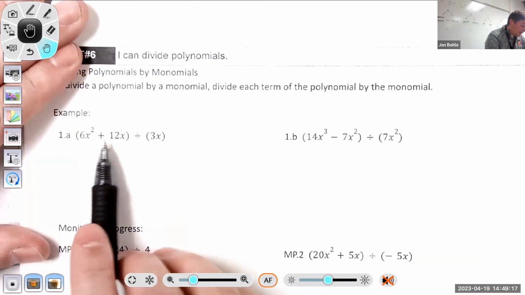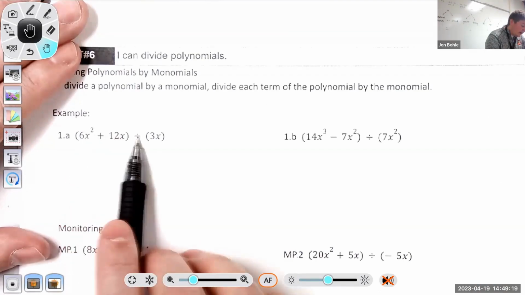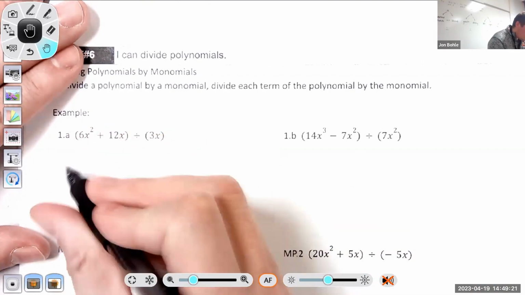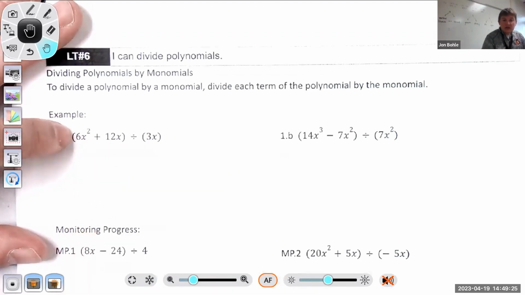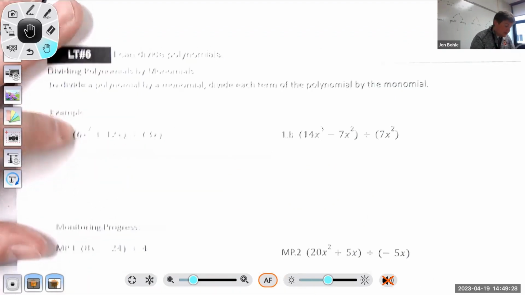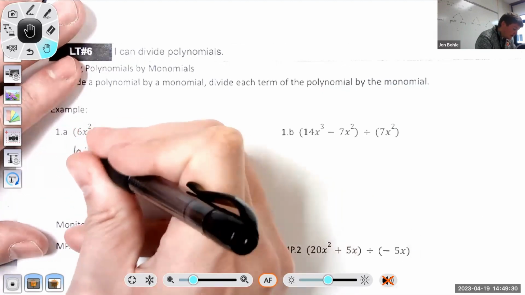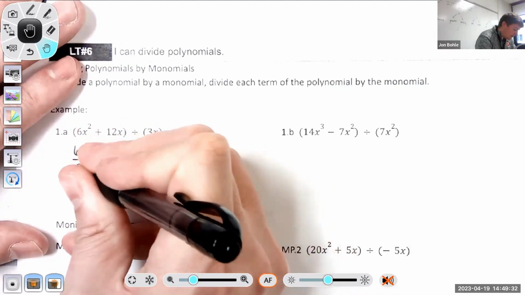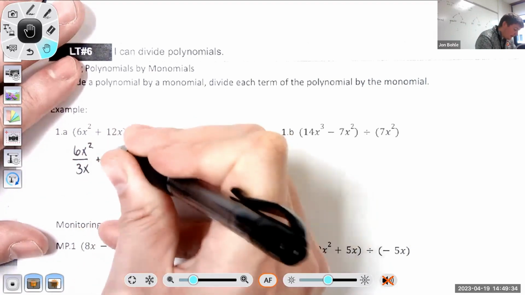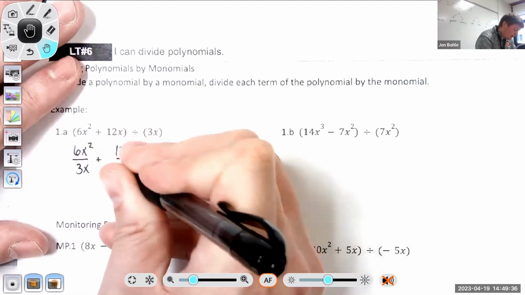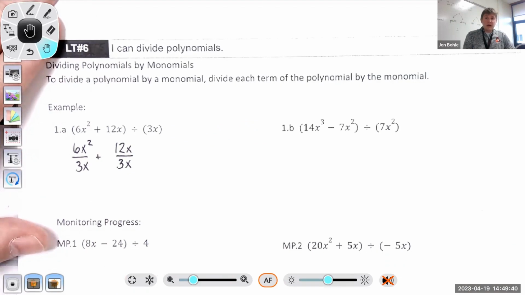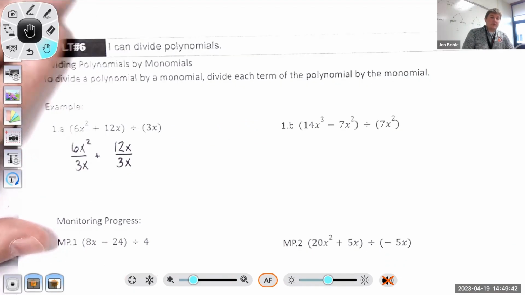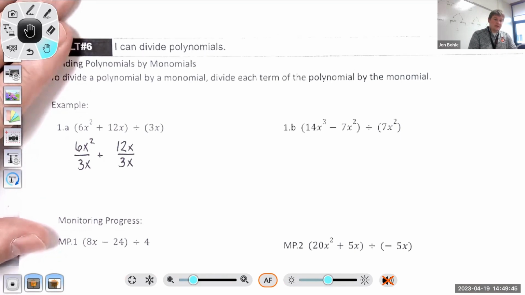6x squared plus 12x, all divided by 3x. Since we have these parentheses, this whole thing is being divided by 3x. So what we're going to do is divide both parts. 6x squared will be divided by 3x, and then 12x will also be divided by 3x. And then we just have to do a little bit of division.